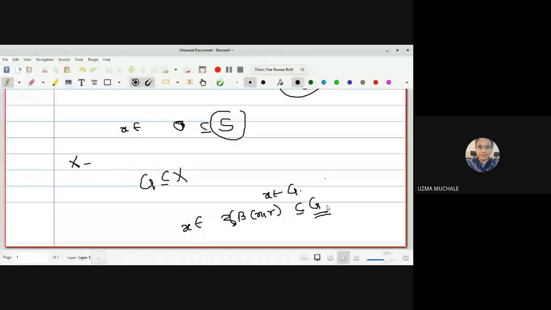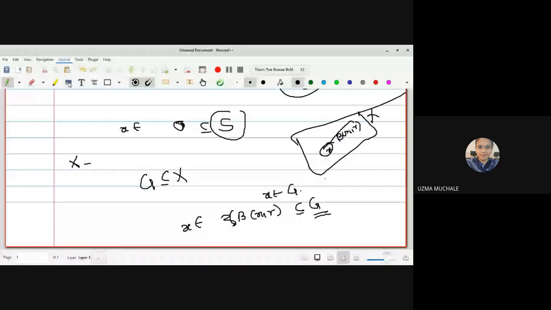Or in another way I can write this in the form of a diagram. Suppose this is your X, and let this point be X. X is simply an arbitrary point. I can have this condition for any point. So this is your B of X, R, and let me take it to the next page.